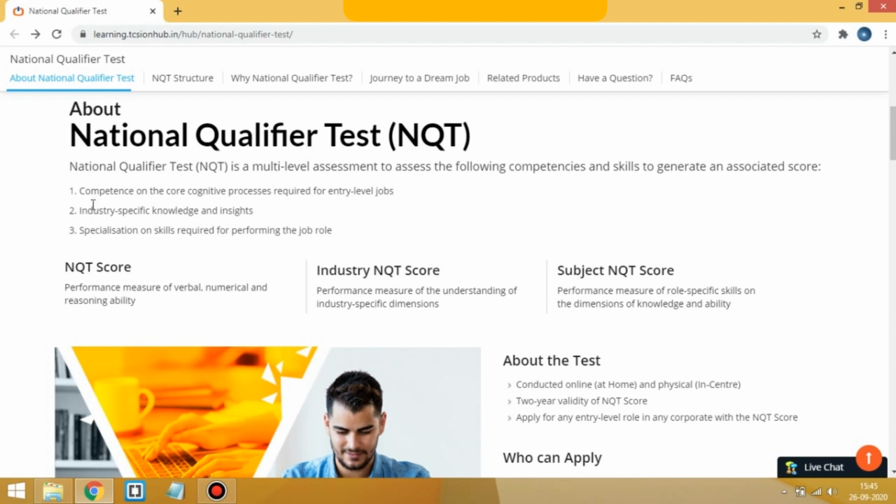There are three types of scores in it. The first one is NQT score, the second one is industry NQT score, and the third one is subject NQT score. The first exam you will face is NQT score and subject NQT score. In NQT score, you will face questions based on verbal, numerical and reasoning ability. Industry NQT score, which has not yet started, will measure your performance on industry specific skills required. Subject NQT score will measure your role specific skill, that is programming and other core knowledge.